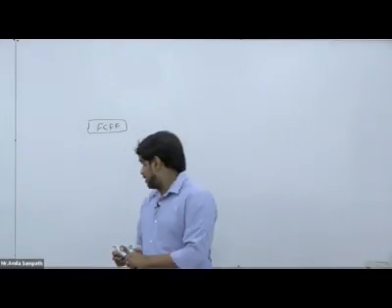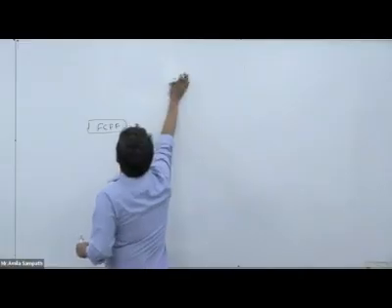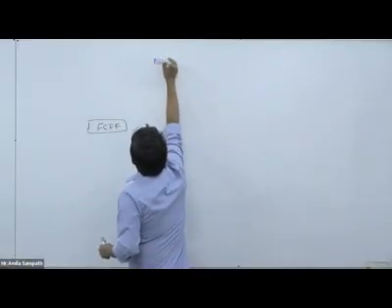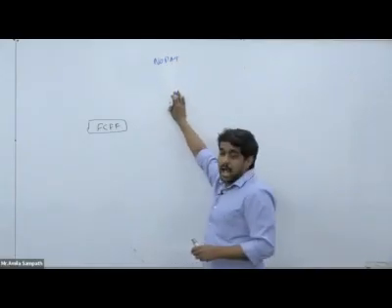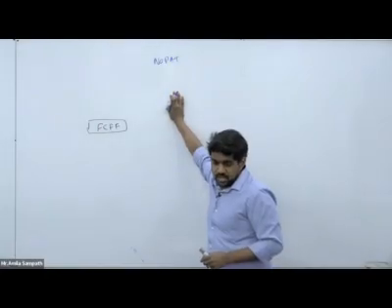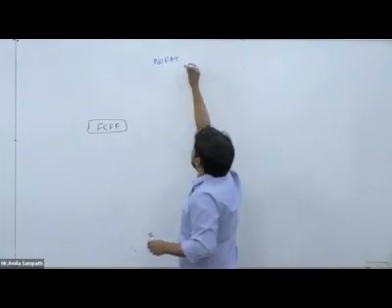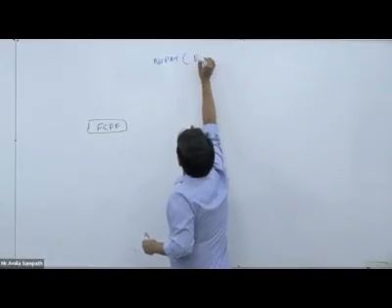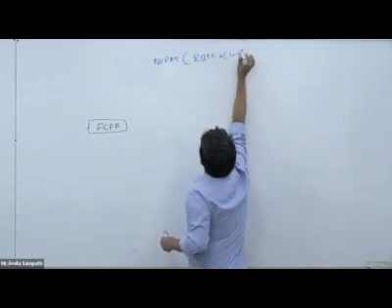Yes, we need to start from EBIT. Actually we can start from NOPAT. Technically we call it NOPAT, net operating profit after tax. Then how can we get the net operating profit after tax? NOPAT we can get as EBIT into 1 minus T.